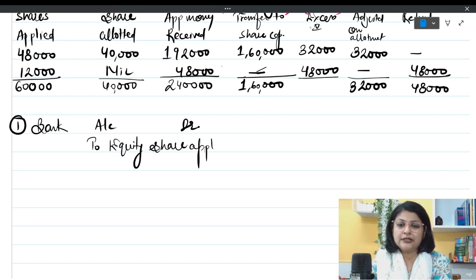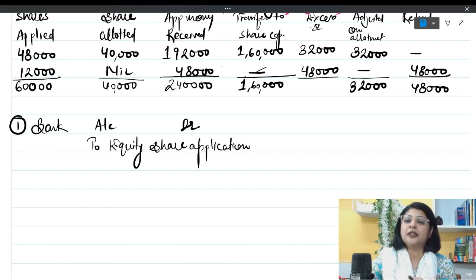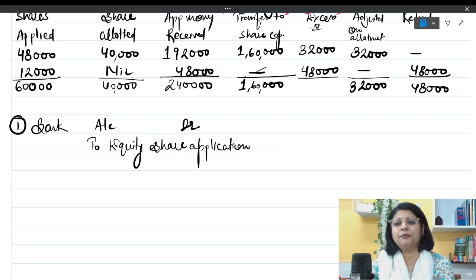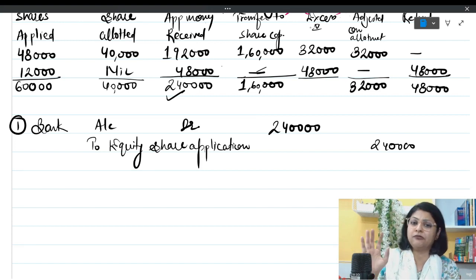I will simply put this column, the total, which is 2,40,000. How much application money was received, we already have the total, so no further calculation is required.